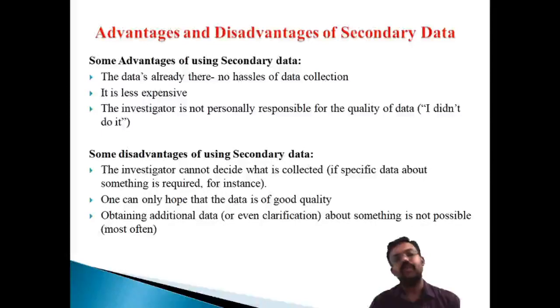That is the first drawback of secondary data. Another one is that one can only hope that the data is of good quality. It's only a hope that it is good quality. With primary data, the quality is always ensured, but with secondary data, there is only a hope that it may be good quality. That's another drawback of secondary data. And the third one is obtaining additional data. You cannot obtain additional data about something.